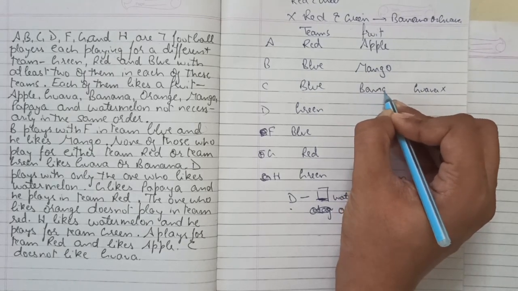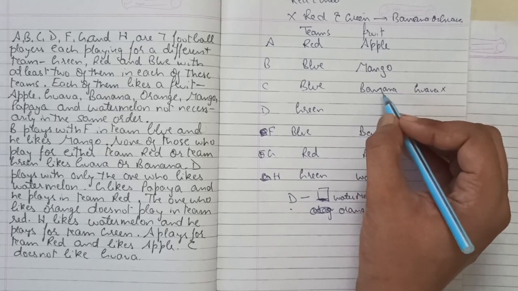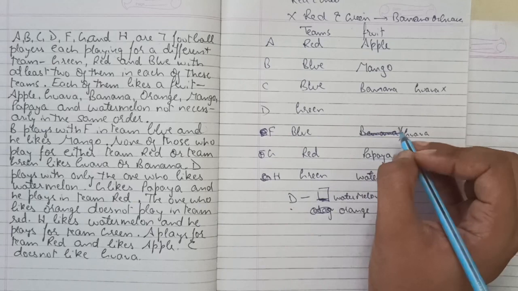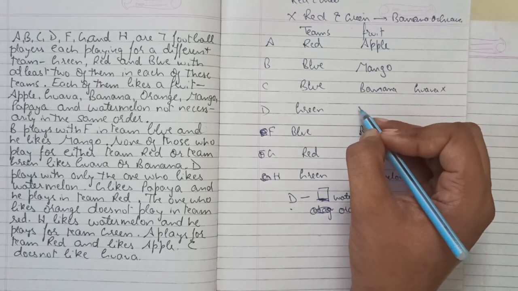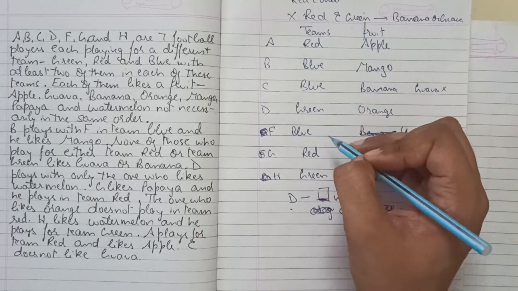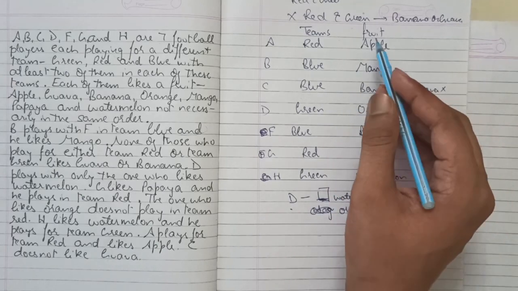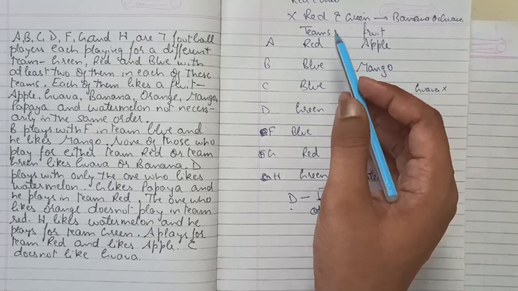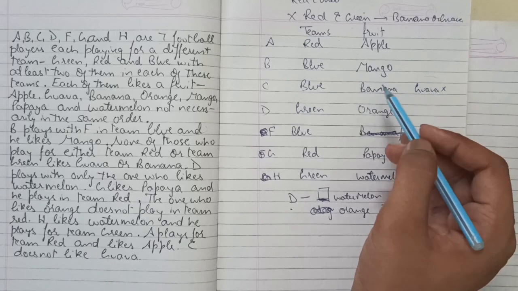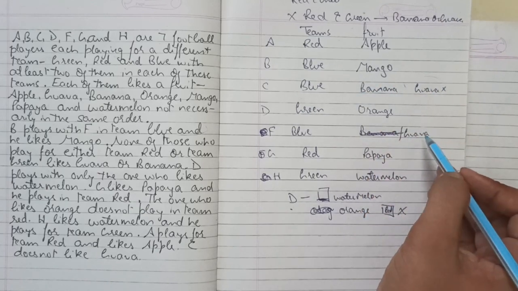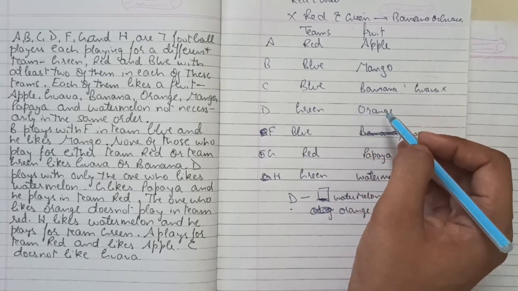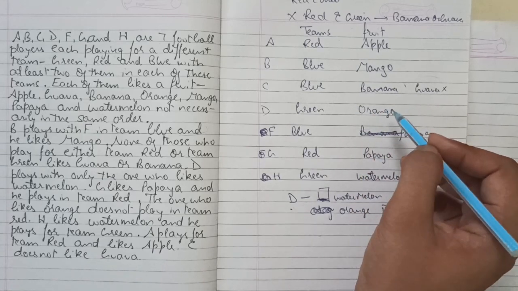So banana he can have, but guava cannot. So blue team will have banana. So this will be guava. And the one which is left here is orange. See, only blue team can have banana or guava, because every other option is filled. So red and green team cannot have banana or guava. C cannot have guava, so C will have banana. So the only option for guava is F, which is blue. So the remaining fruit is orange, so we have placed orange here.